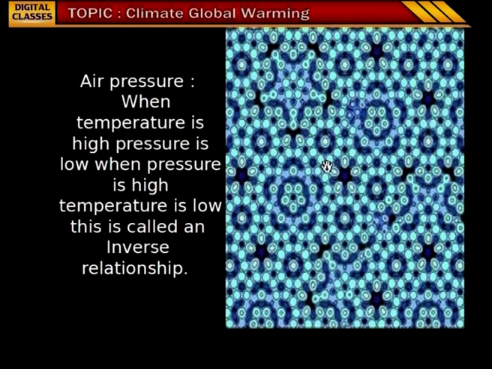When temperature is high, pressure is low. When pressure is high, temperature is low. This is called an inverse relationship. Just as water moves from higher places to lower places and heat moves from warmer places to cooler places, winds move from high pressure to low pressure. Let us know something more about the winds.